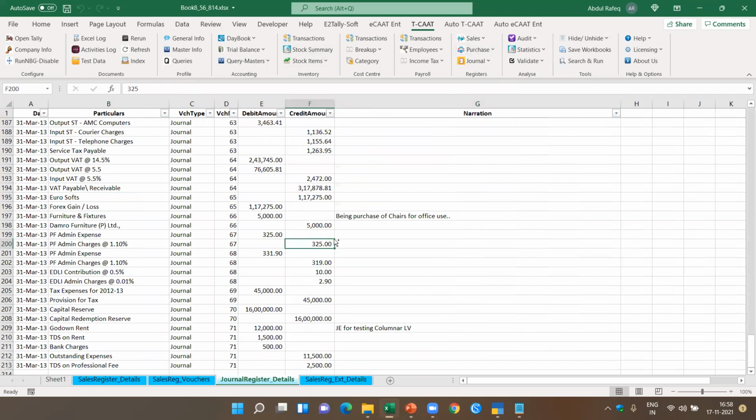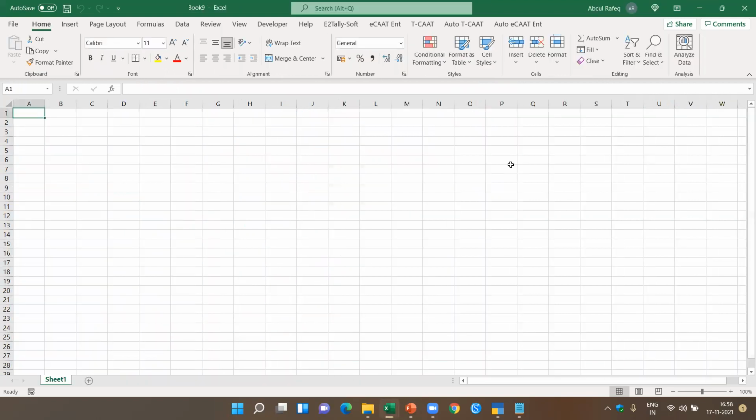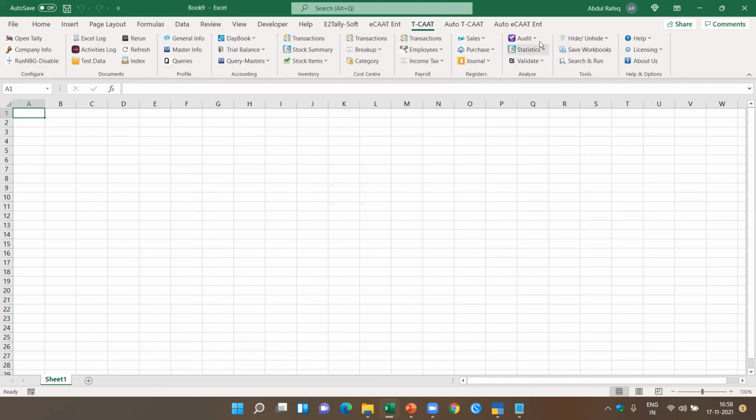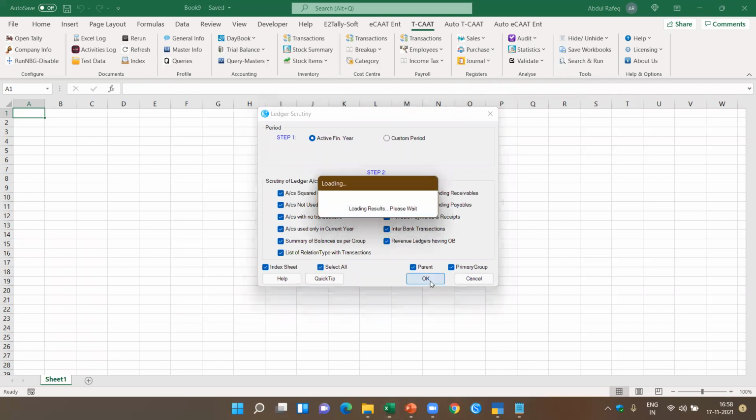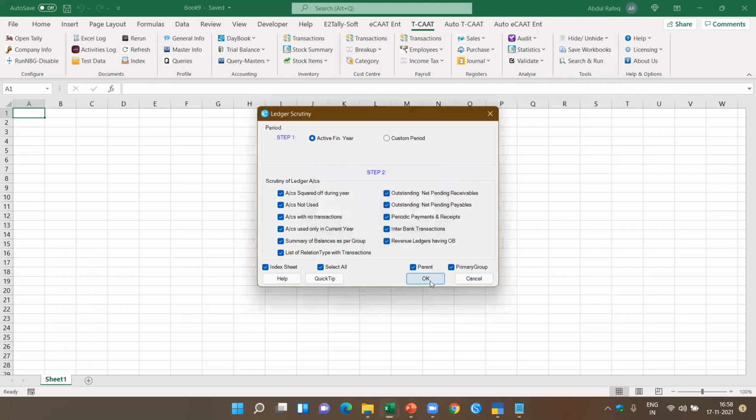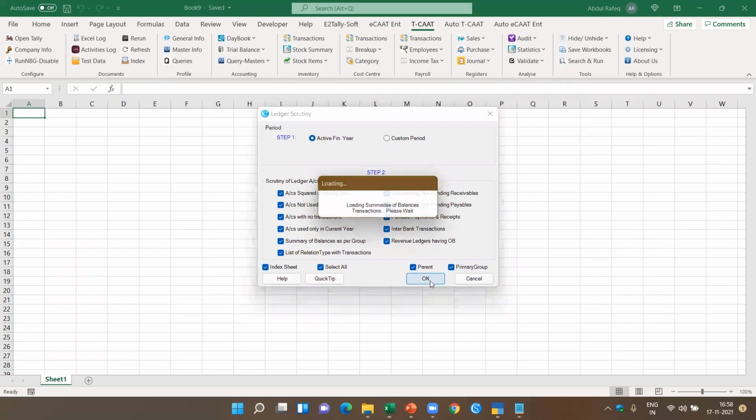Now let's come to the most important part, which was talking about the audit features. I click on TCAT. Now here, if you see, I got the audit features. I say ledger scrutiny. In the case of ledger scrutiny, there are so many types of reports. In this case, I say okay and select all. I say okay. These are the default features of audit and control which are available in Tally. In a separate menu, we extract most of this information and provide it to you in few clicks.